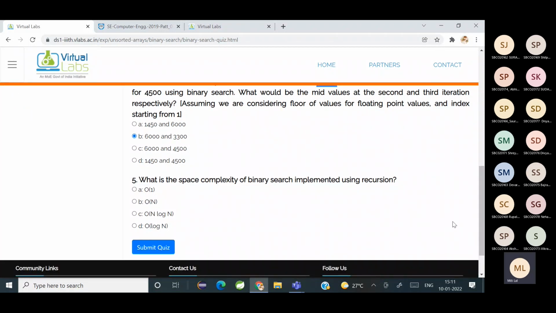Option B. Yes, did you understand now? Yes, ma'am. Okay. Now, what is the space complexity of binary search implemented using recursion?